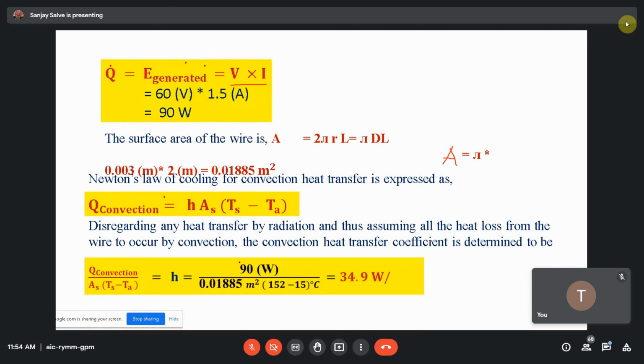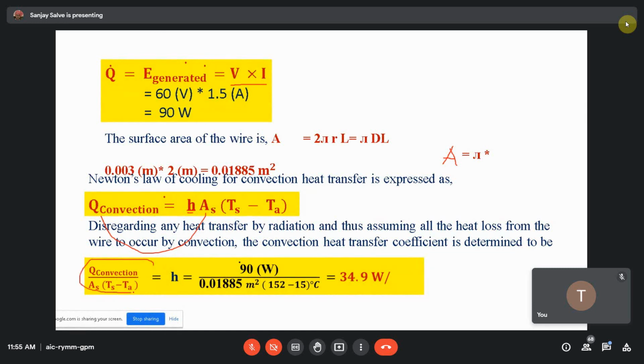Put the values and find h. If h is put on the left hand side, h equals Q convection divided by area into (temperature of surface minus surrounding fluid temperature).